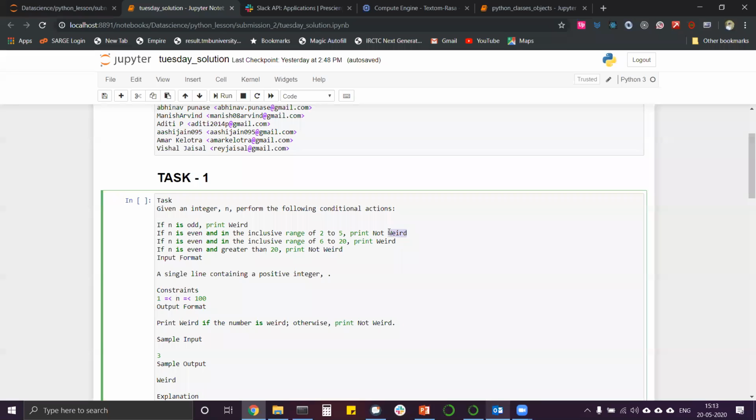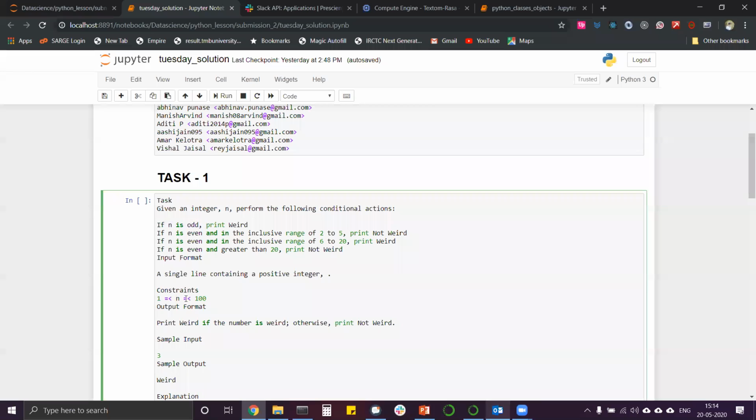So there are two not weird conditions. What are the not weird conditions? Two not weird conditions, and they have one thing in common, that it is even. It should be even. So for odd, it will always print weird. That's one condition. And these two have another condition, that if it is greater than 20, then print not weird, or in the range of 2 to 5, then print not weird. If n is even and in the range 6 to 20, you have to print weird. Where else do you have to print weird? Whenever n is odd.